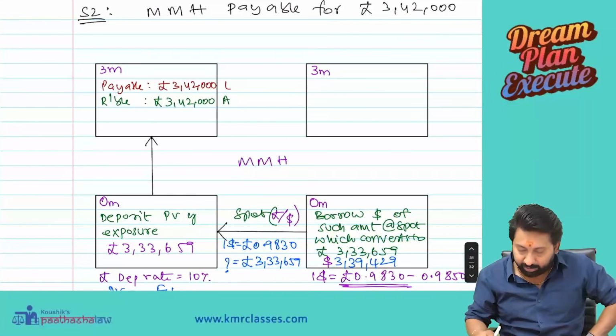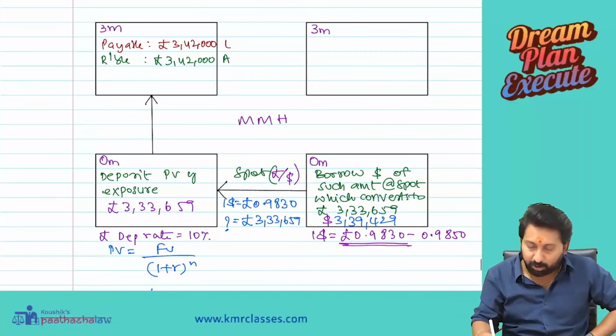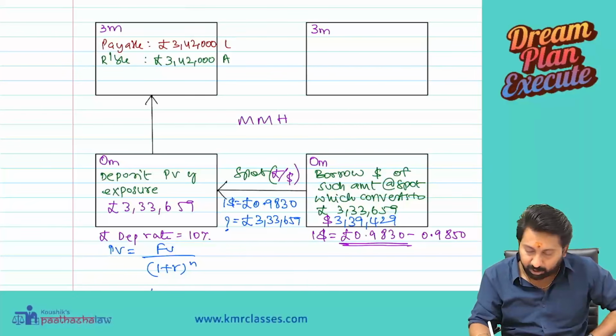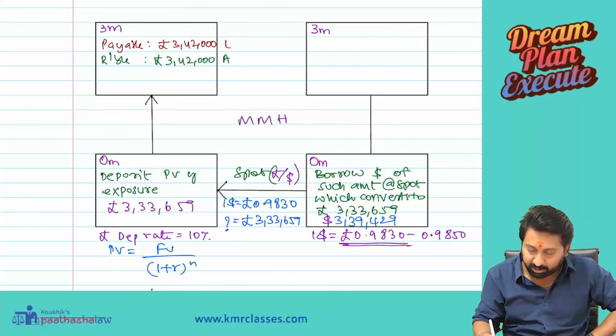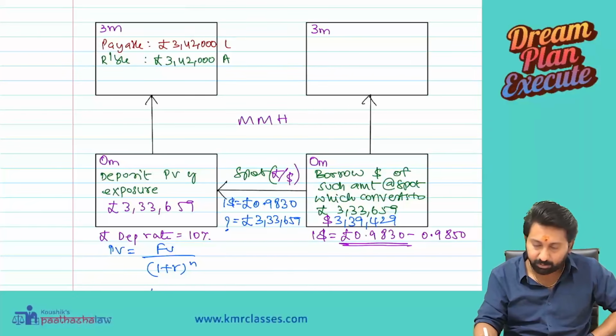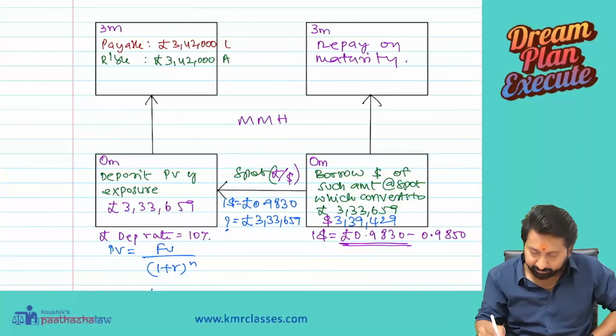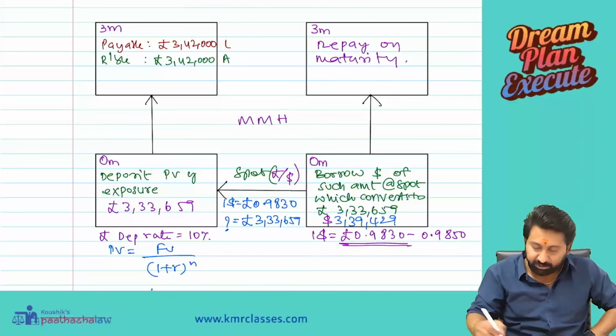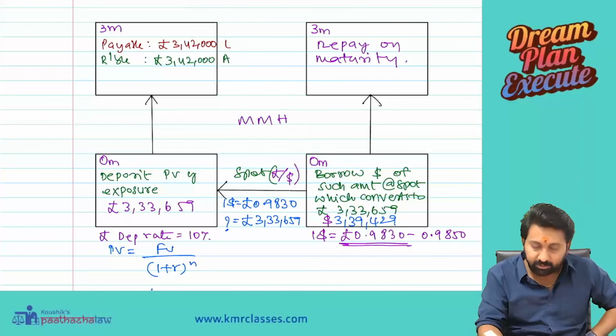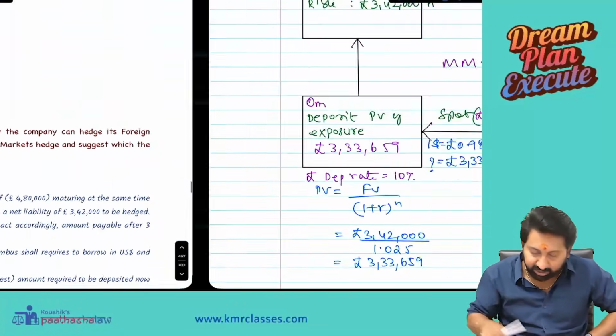Okay, now you will borrow. Borrow in what? Dollars. When you borrow in dollars, you have to repay on maturity. How much do you need to repay on maturity? See, you borrowed at what rate?